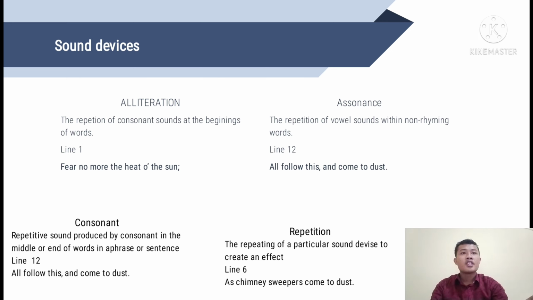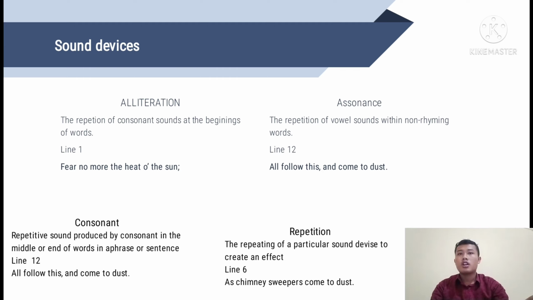And the next is assonance. Assonance is the repetition of vowel sounds within non-rhyming words. It can be found in the poem in line 12, that is, I'll follow this and come to thus. In this, I just chose one alliteration and assonance.